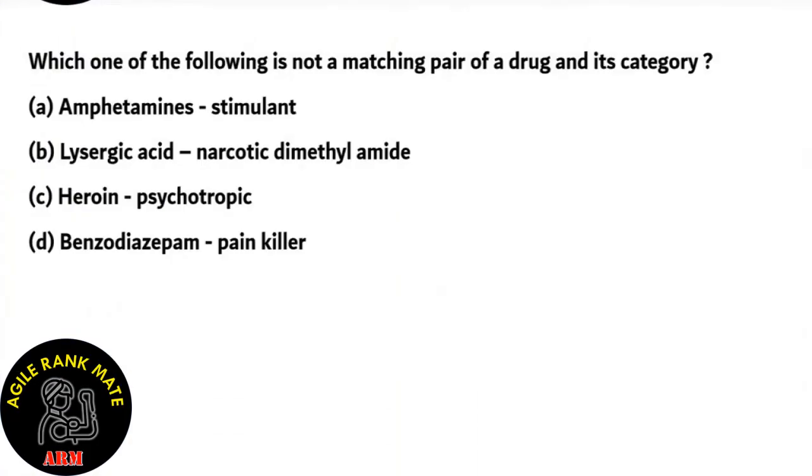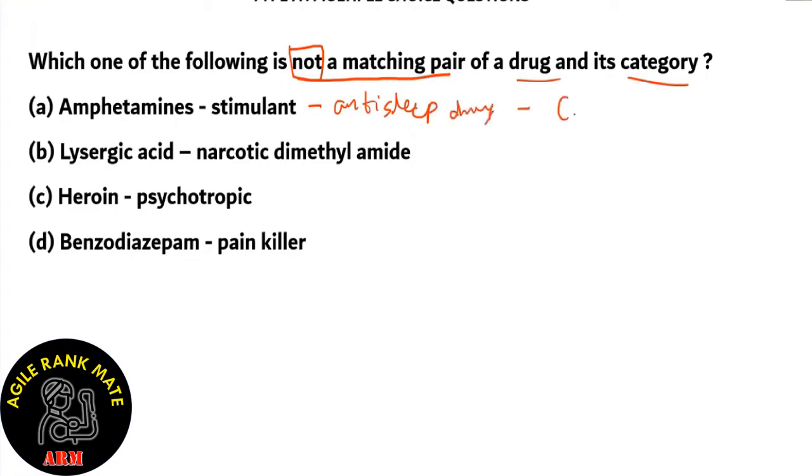Which one of the following is not a matching pair of a drug and its category? So we need to find out which of these is not matching. So let's look at each of our options. Option A, amphetamines, is a stimulant. Now this is correct because amphetamine is used as an anti-sleep drug and it stimulates the central nervous system. So this option is true, the matchup is true, which makes the option incorrect actually. So since it's true, the option is incorrect because we're asking to find out which of these is false.